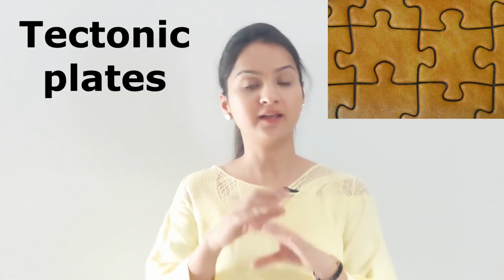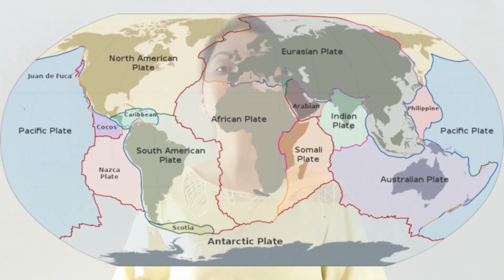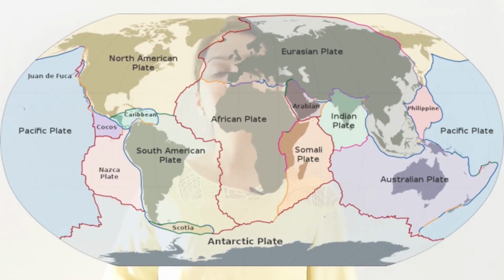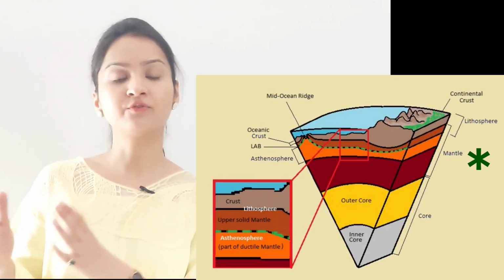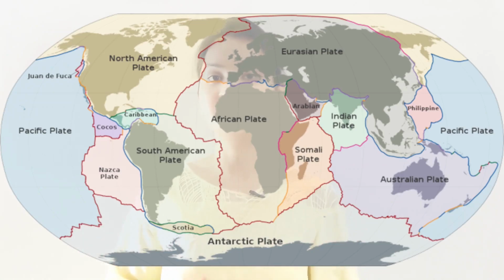Not only that, but these pieces keep slowly moving around, sliding past one another and bumping into each other. So we call these puzzles the tectonic plates, and the edges of these plates are called plate boundaries. So the Earth's crust consists of these moving tectonic plates. So these plates can be thought of as pieces of a cracked shell which rest on the hot molten rock of Earth's mantle, and they fit snugly, comfortably.